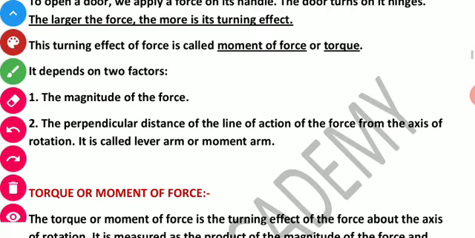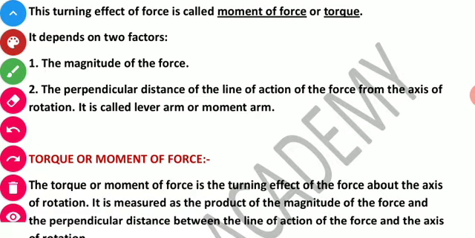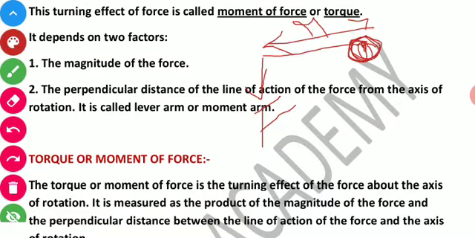One is the magnitude, and the second is the perpendicular distance of the line of action of the force from the axis of rotation. If we see the diagram here, this is the applied force, and this is the body, and this is the distance r. So if we increase the distance r, then obviously the effect will be increased.